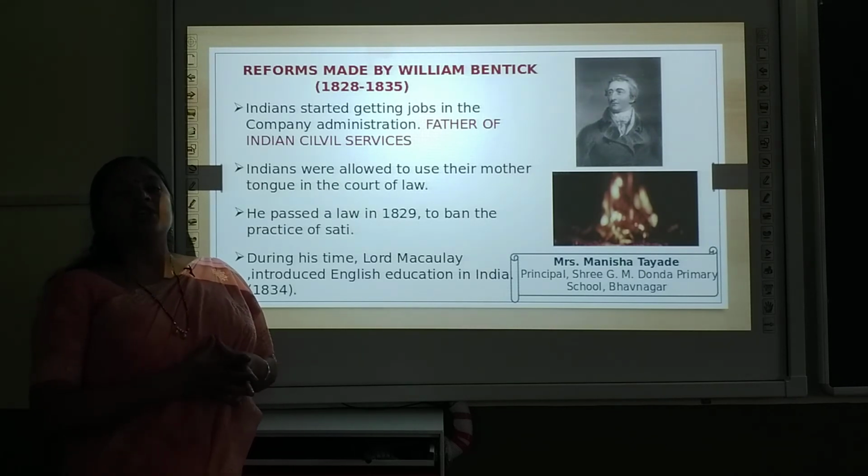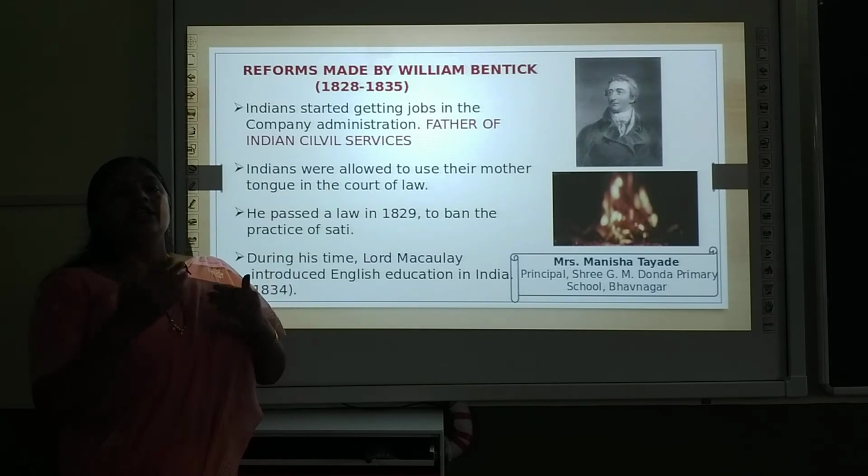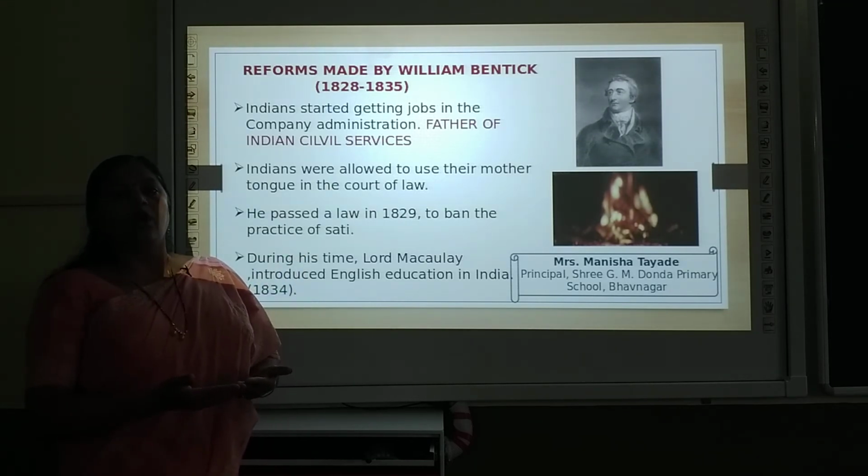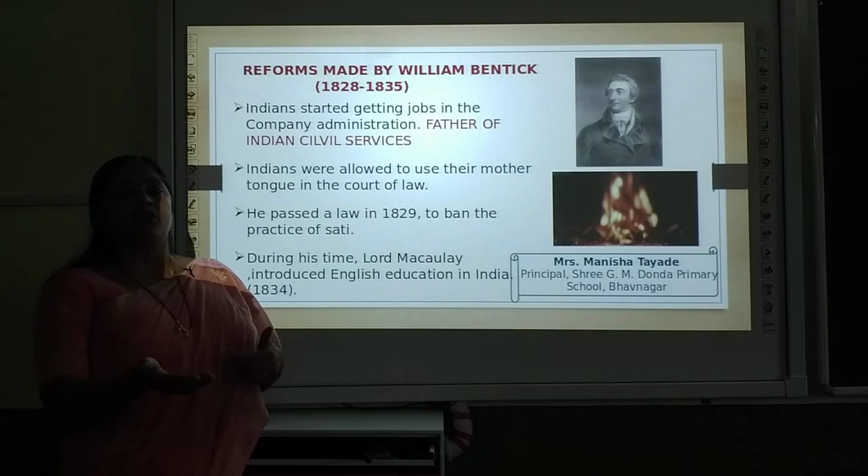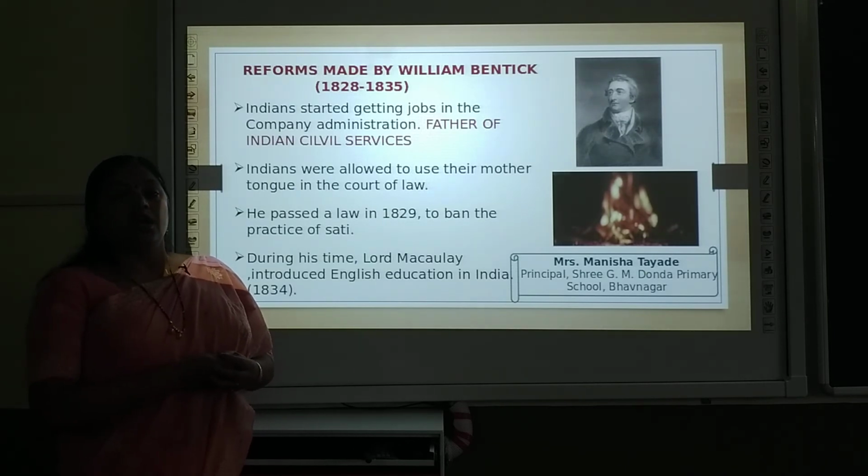Now what is the meaning of sati? So students, in those days there was an evil practice in India that if a husband dies, then the wife would have to burn herself alive along with the husband. That is called the sati system. The wife had to become a sati. She had to burn herself alive along with the dead body of the husband. So that was a very evil practice.